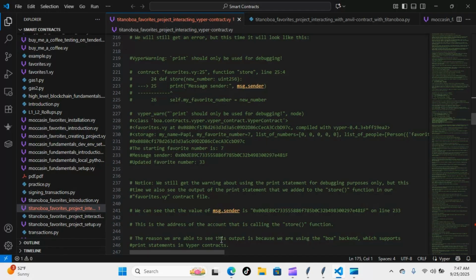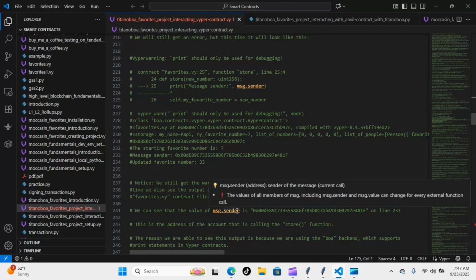The reason that we're able to see this output is because we are using the Boa backend, which supports print statements in Viper contracts. Inside of the Viper file, we don't have Boa imported. We have Boa imported in our deploy favorites.py EVM file. So Boa can support print statements. That's why we're able to see the message.sender.